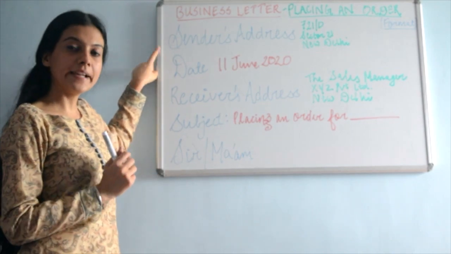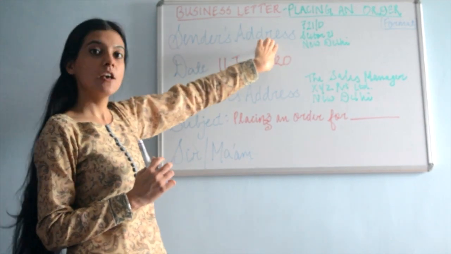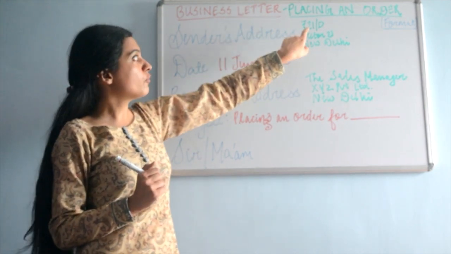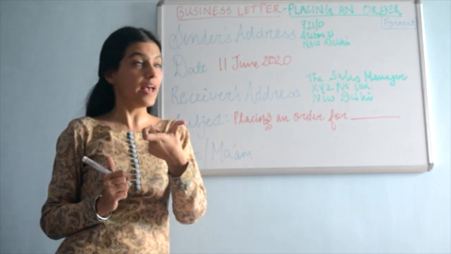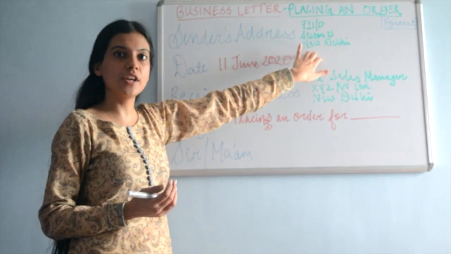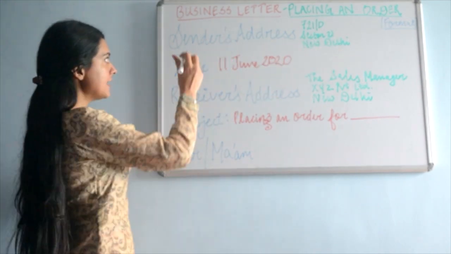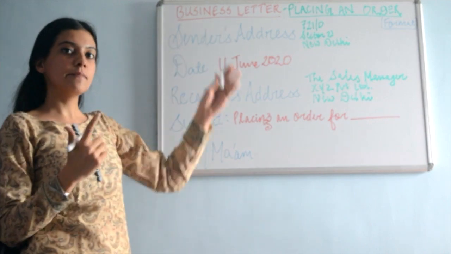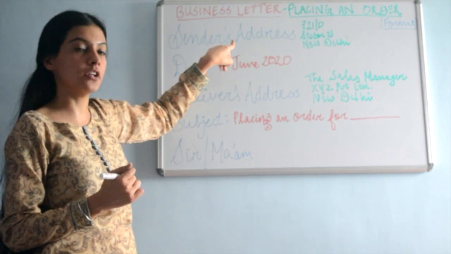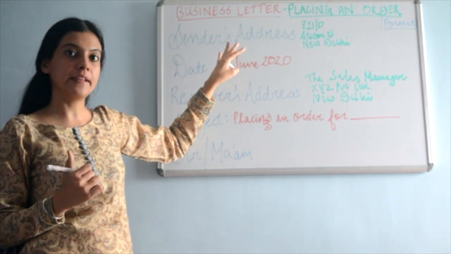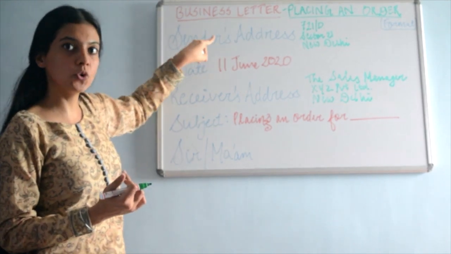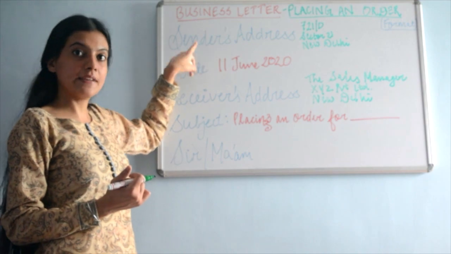Your placing an order letter starts with the sender's address, and whenever you write your sender's address, it has to come in 3 lines. Your first line is definitely going to be your address, the second line which sector, street it is, and the third line your state or district. Sender's address means the address of who is actually placing this order. There are 2 parties involved in this: one is purchasing and one is selling. The one who is purchasing the goods stands for the sender's address.